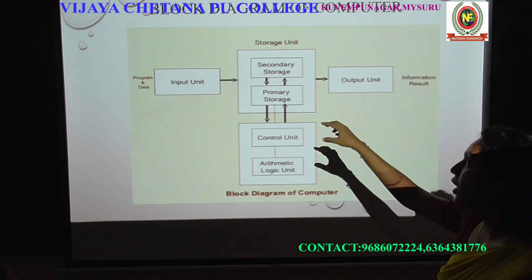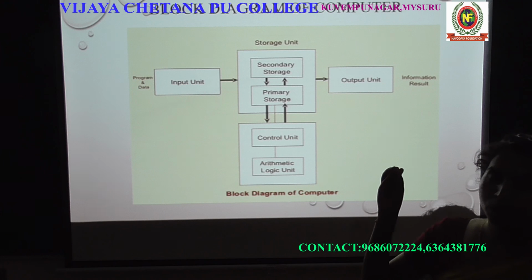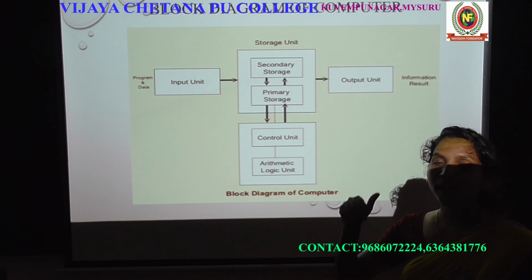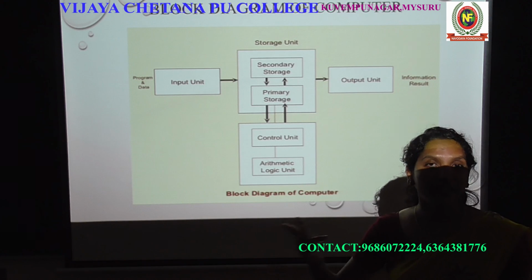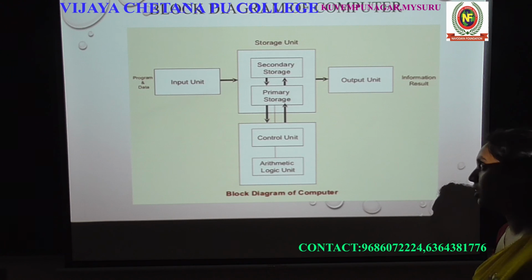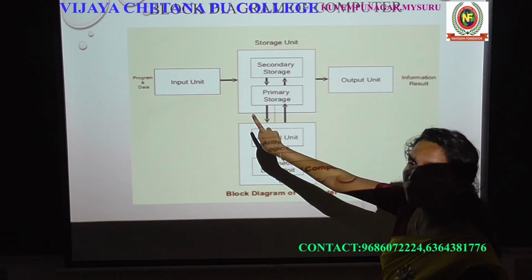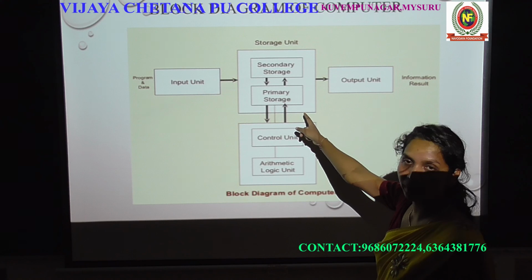Primary memory stores the data, and in secondary memory a huge amount of data is stored. So what are those? The secondary memory: hard disk, CD, DVD, pen drive, USB card. These are all secondary memory units. So first, whatever data is sent from the input device is stored in the primary unit, which means the primary storage.